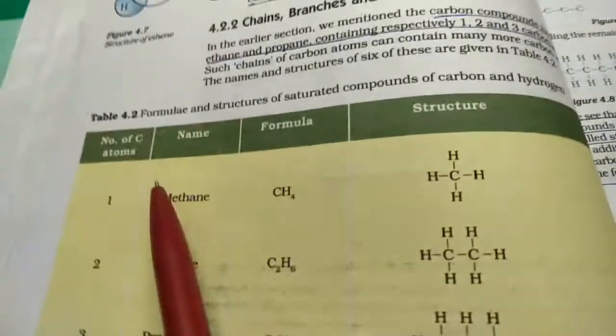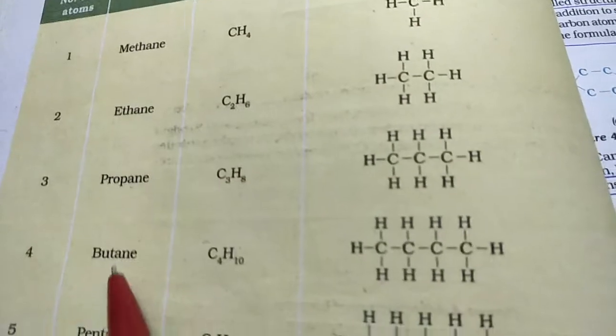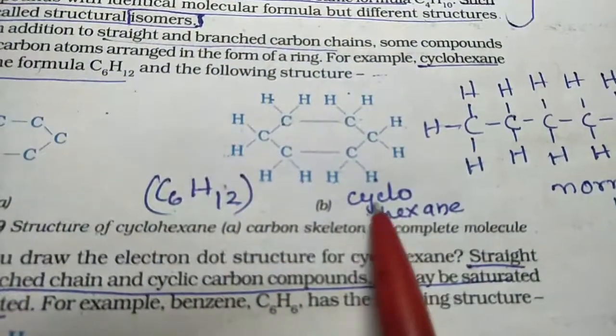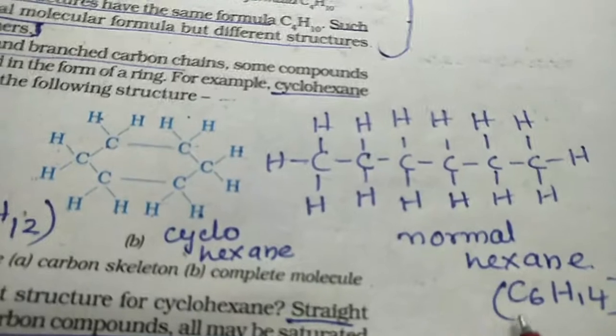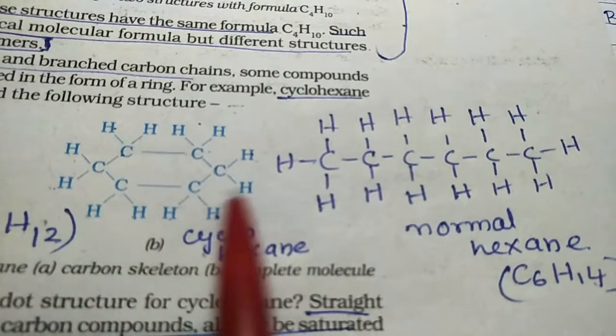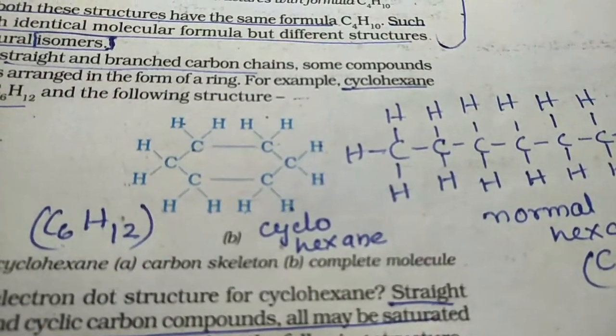So you have 1 carbon atom methane, 2 ethane, 3 propane, 4 butane, 5 pentane and 6 hexane. So here because there are 6 carbon atoms, it is hexane, but a normal hexane has C6H14, but because this is cyclic, 2 hydrogens are less.